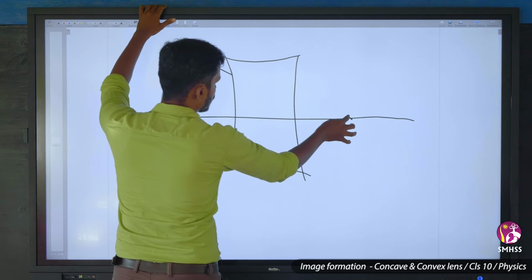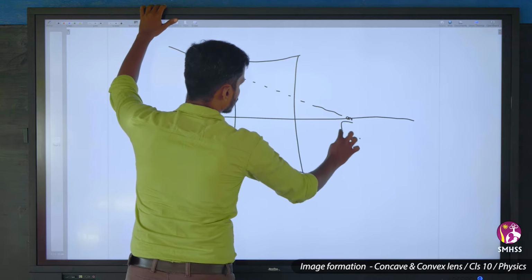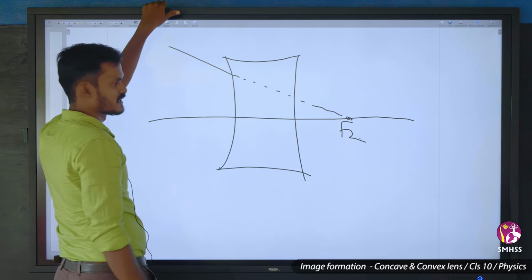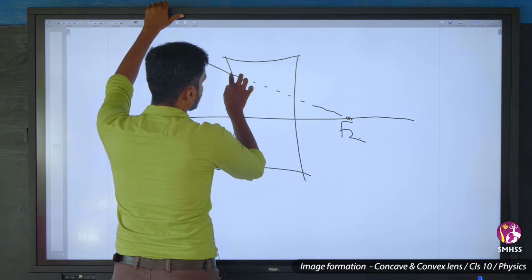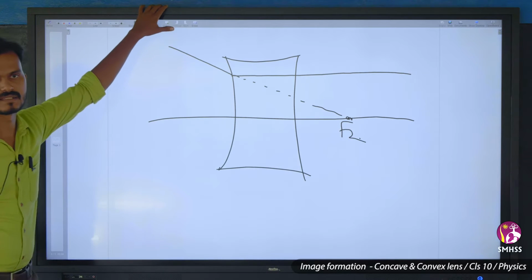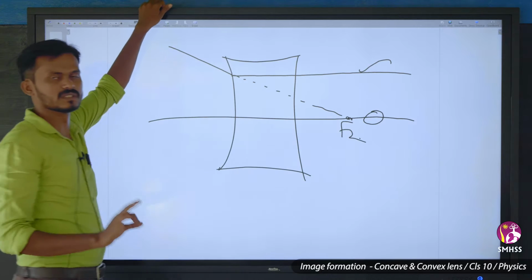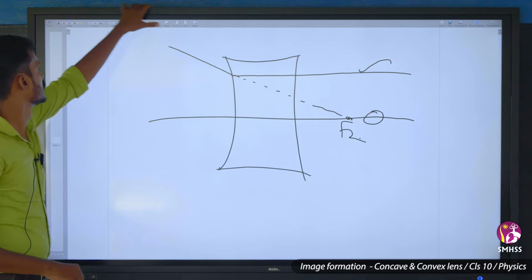This ray is directed towards the focus. Now after refraction, it will travel parallel to the principal axis. These are the three important rules.